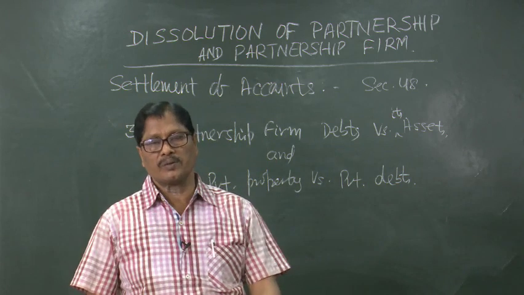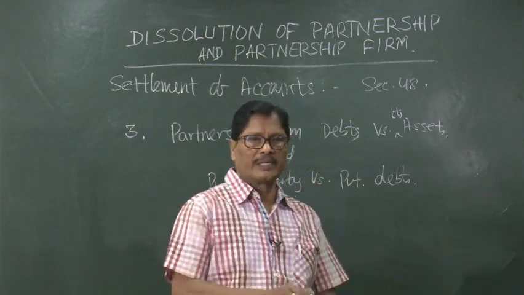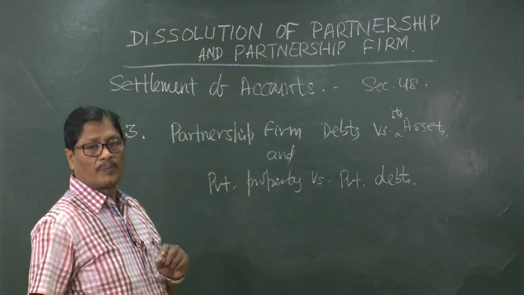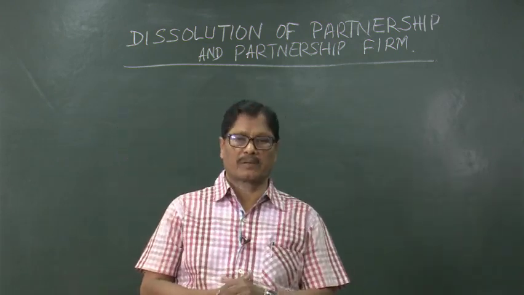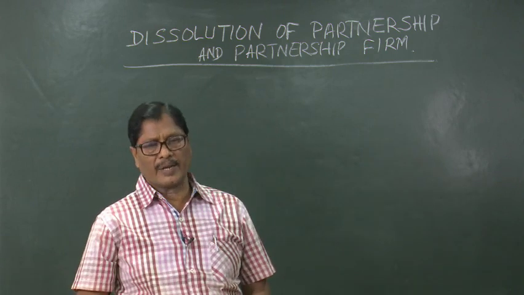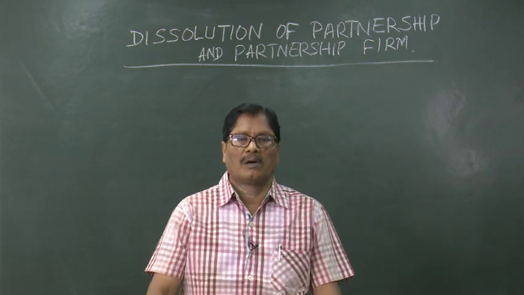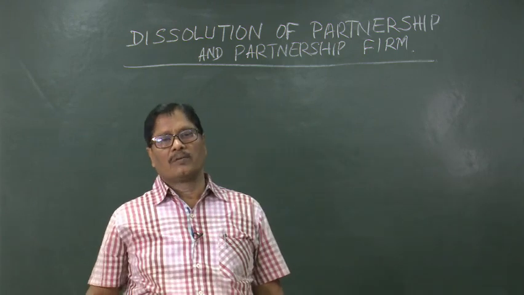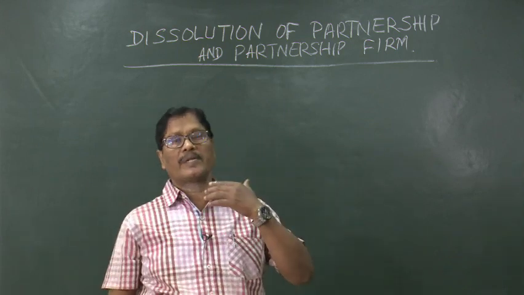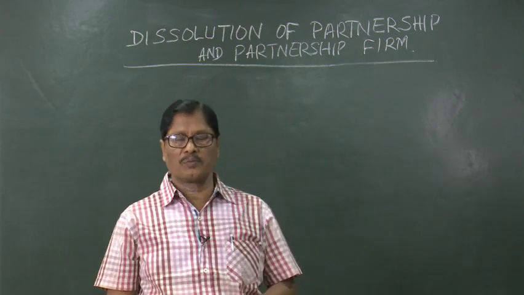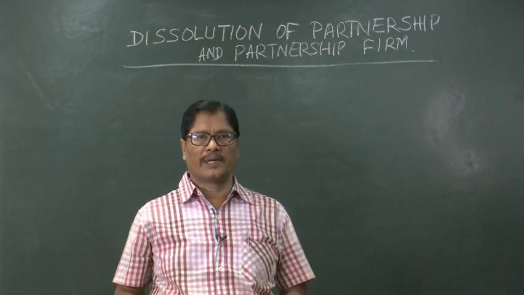Now, we will be coming to the journal entries. When the partnership firm is dissolved, one realization account will be opened, that is very important. This realization account is the main account because it will spell out the profit or loss on realization. When the firm is dissolved, all the assets accounts will be closed, all the liabilities accounts will be closed and all will be transferred to the realization account. Everything will have to be done through the realization account.